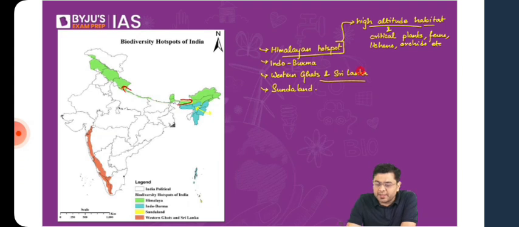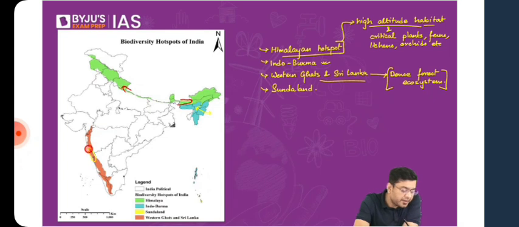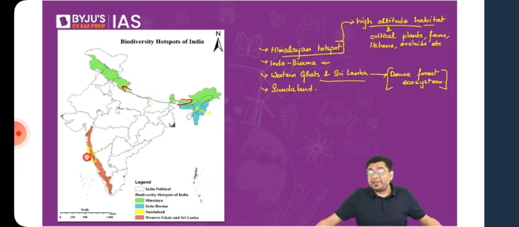So then, Western Ghats and Sri Lanka, this is also a dense forest ecosystem. And here also you find the same kind of species diversity that you find in Indo-Burma. In this area, the diversity in terms of reptiles is huge. For example, near Mangalore you have one of the world's largest cobra protected areas, a protected area only for Indian cobra species. Anybody who has visited these areas, or lives in them, would attest that the number of reptiles and their sheer diversity is so huge because of the ideal conditions which are present.